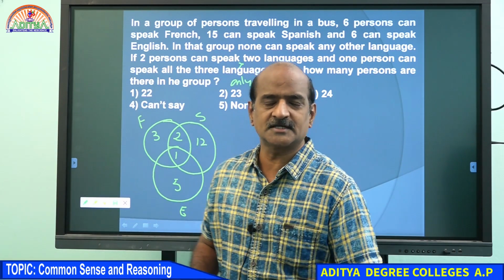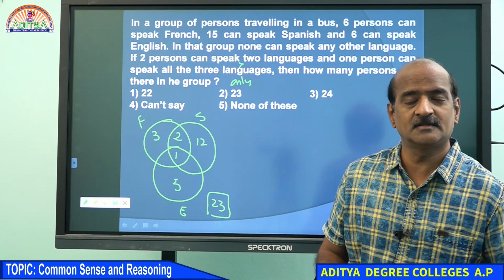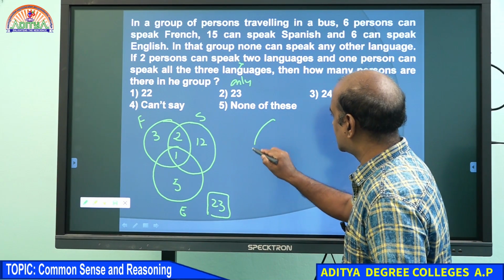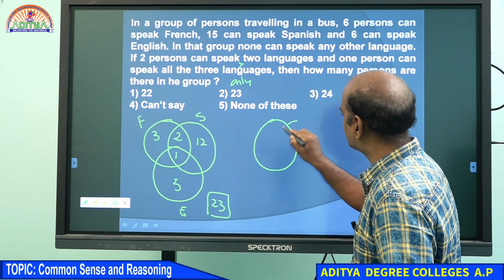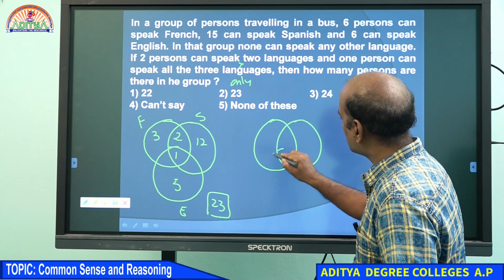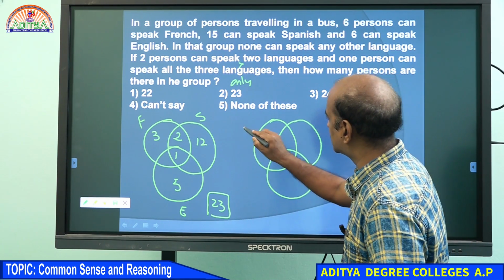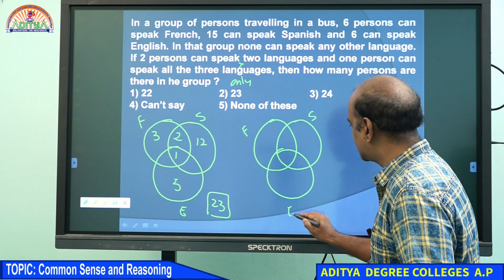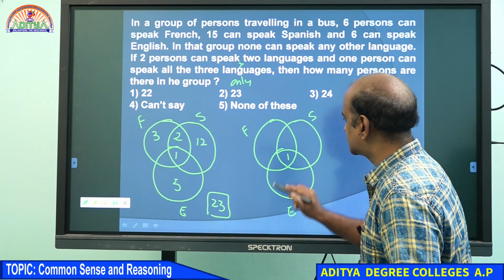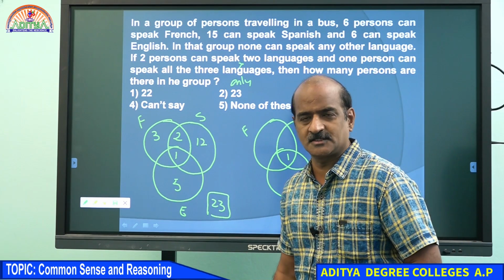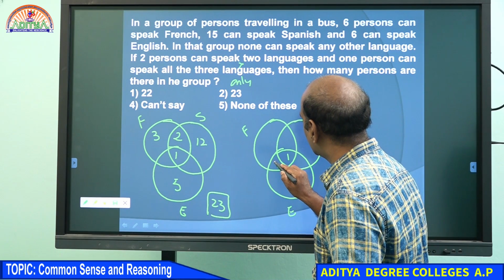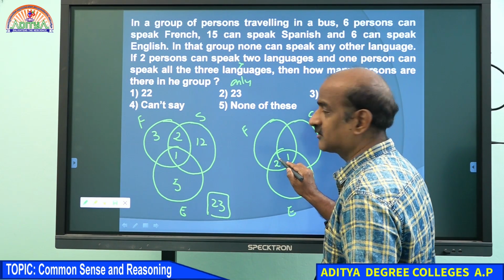Let me take another case and justify whether this is going to be the same answer or we are going to get a different answer. This is French, this is Spanish and this is English, and one person can speak all three languages, obviously that should be taken over there. So 2 persons can speak only 2 languages, that particular 2 I have taken here.